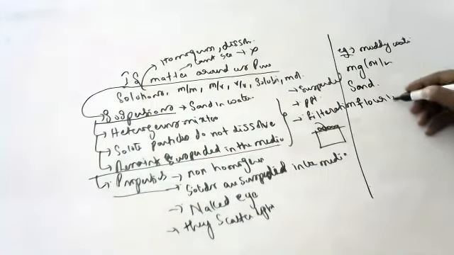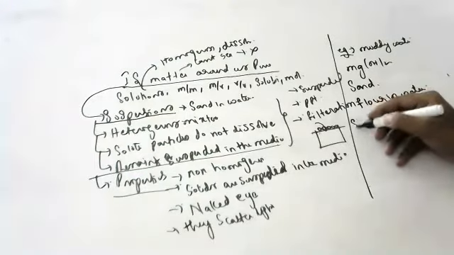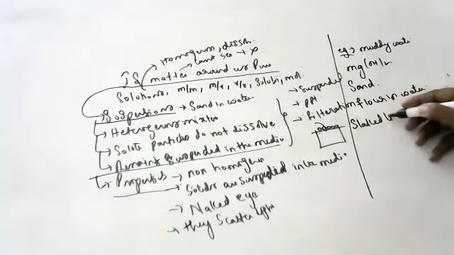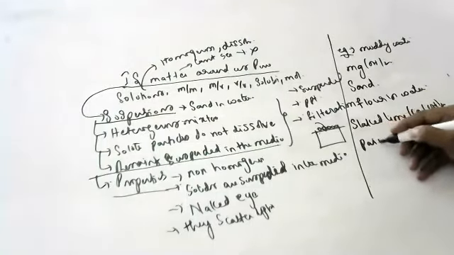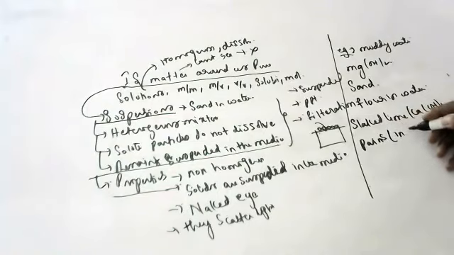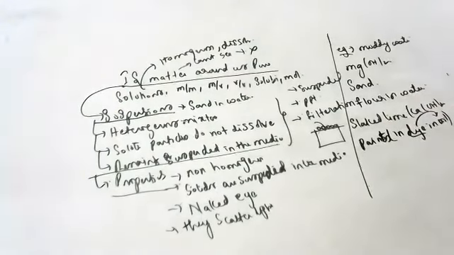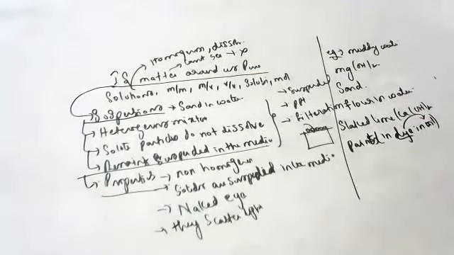Slaked lime, calcium hydroxide, used after whitewashing. Paints, in which the dyes, the colors, are suspended in turpentine oil.